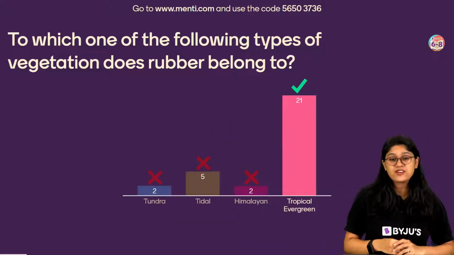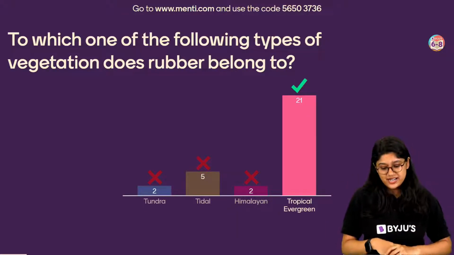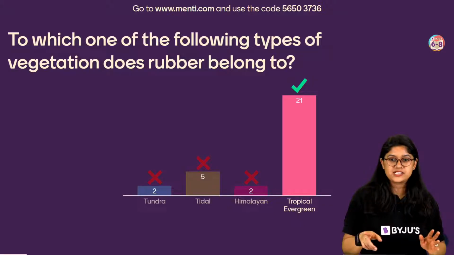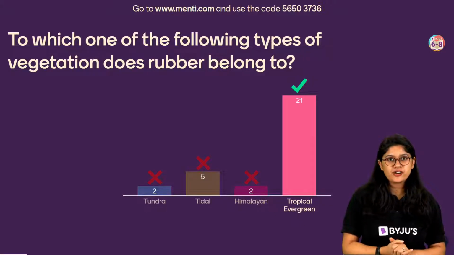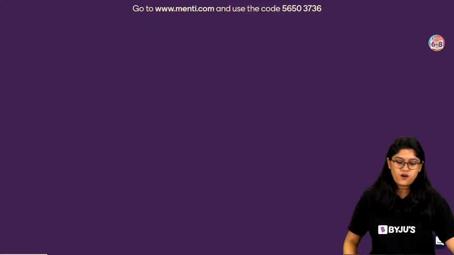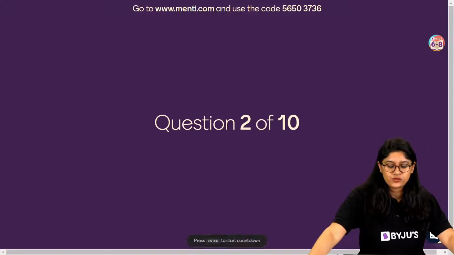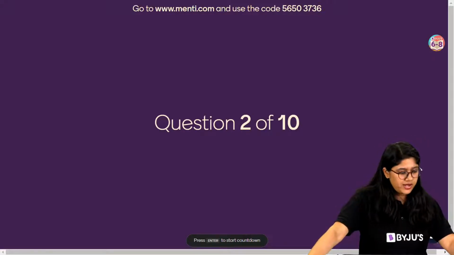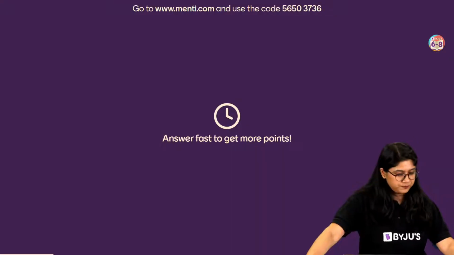Everyone has voted and 21 of you have voted for the correct answer. The correct answer is tropical evergreen forest. Very good, everyone. So tropical rainforests have the rubber plants. Awesome. Very good. Majority of you have voted for the correct answer. Question number 2, everyone, on your screen, and here we go.